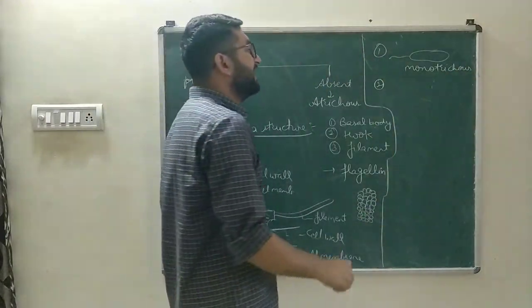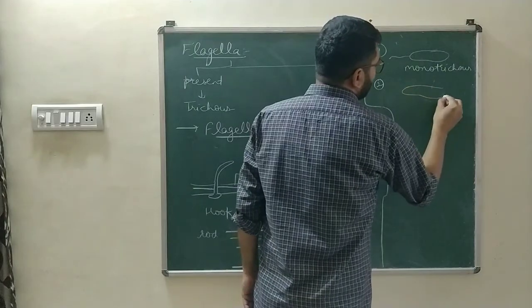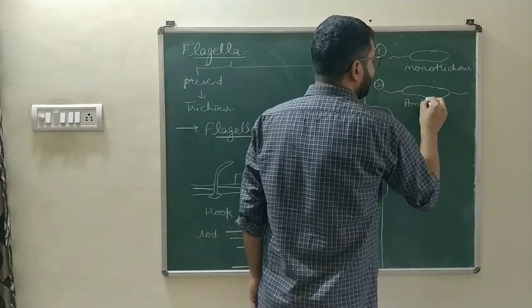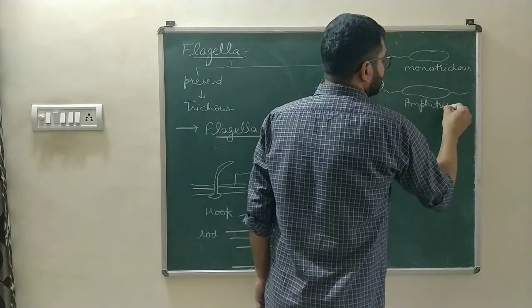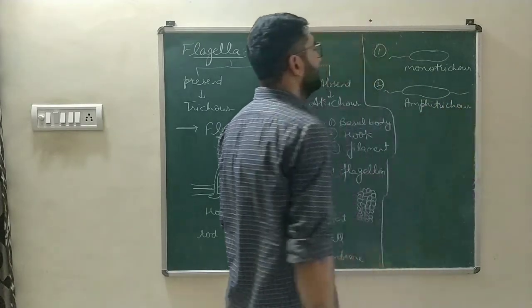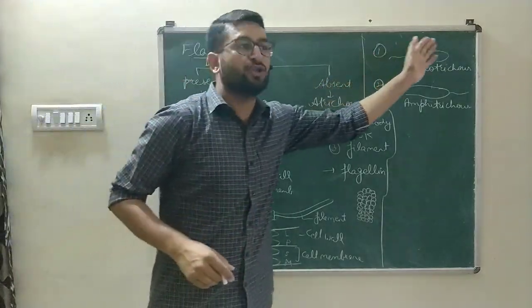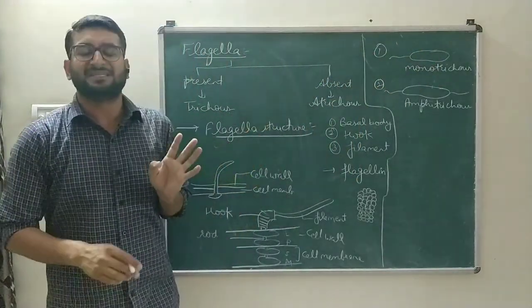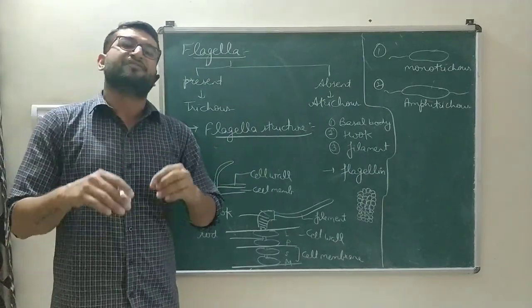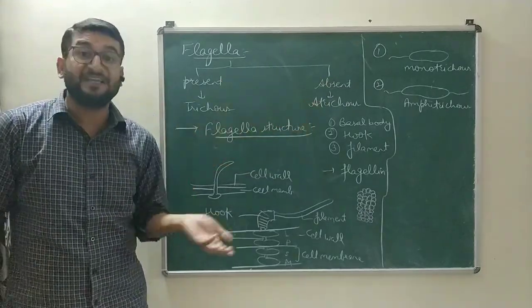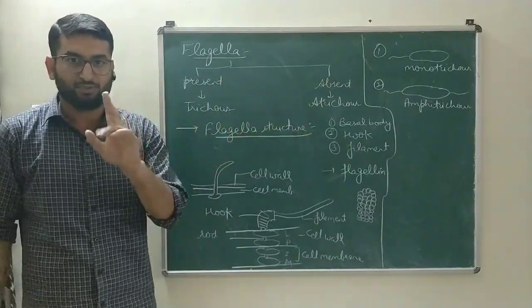If the flagella is single and present on the both ends, then it is known as amphitrichous. So if flagella is present on the one end, either on this end or either on this end, on one end only, then it is referred as monotrichous. If flagella is single and present on the both ends, then it is known as amphitrichous. Amphi means both, 2.